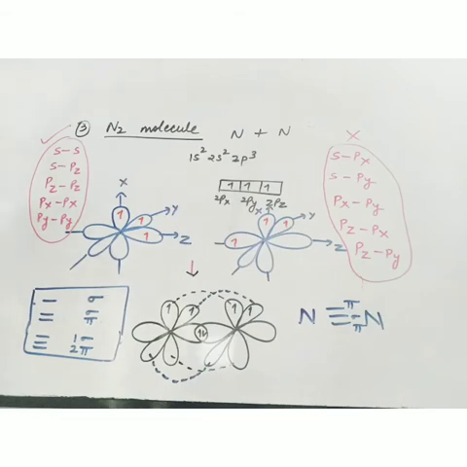There is no difference between sigma and pi bond as far as electrons are concerned. Sigma bond also has 2 electrons, pi bond also has 2 electrons. The difference lies only in the way of overlapping. In sigma overlapping, the overlapping is end to end, along the z-axis. And in pi bond, the overlapping is perpendicular to the internuclear axis, that is sidewise.